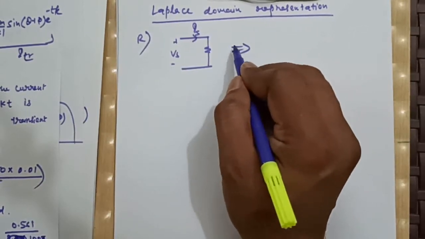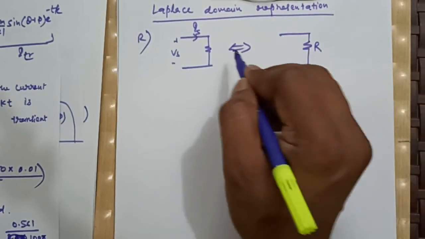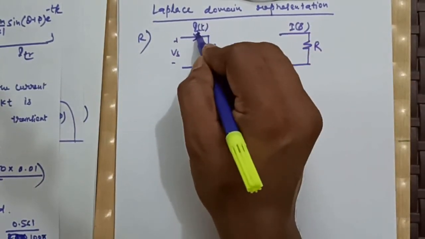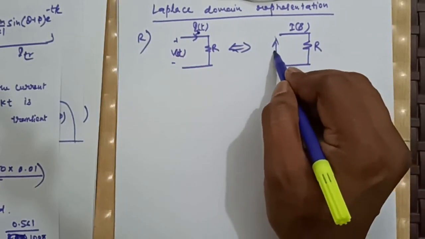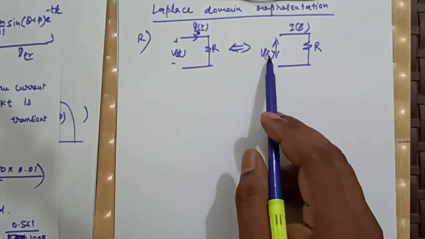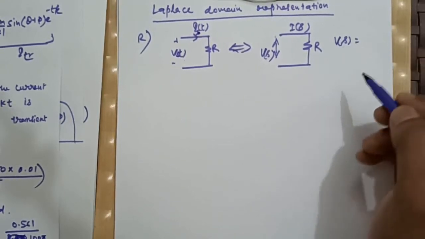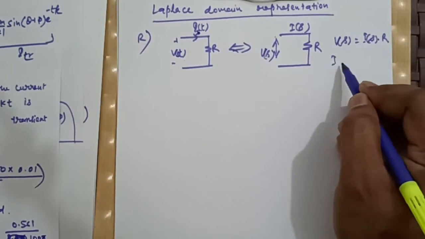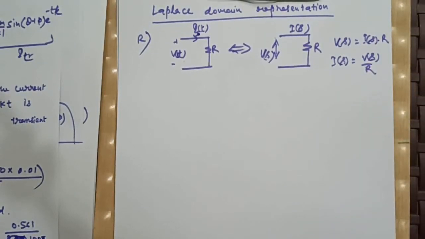Then its Laplace transform: this is R, this is our I(t), this is our V(t), and V(s) is the Laplace transform of V(t). So our V(s) in Laplace domain will be I(s) into R, or I(s) will be V(s) by R, right?